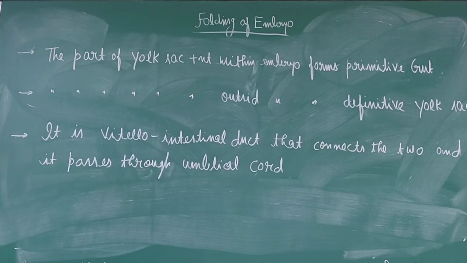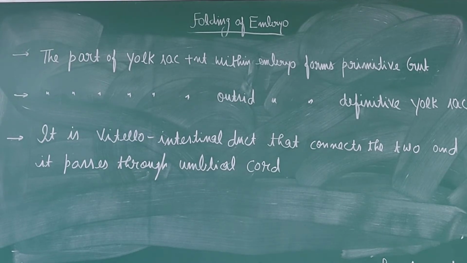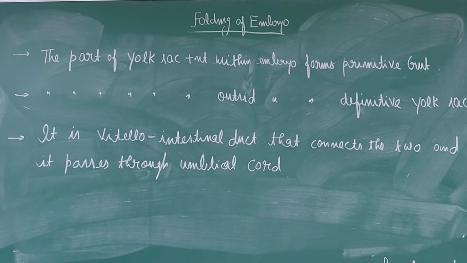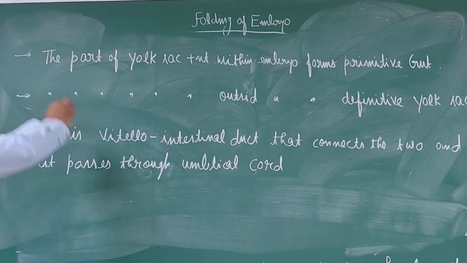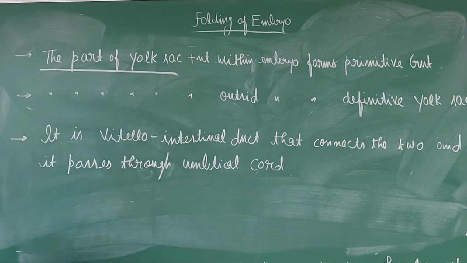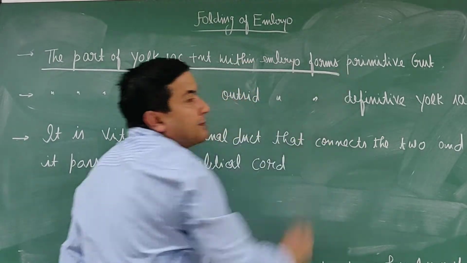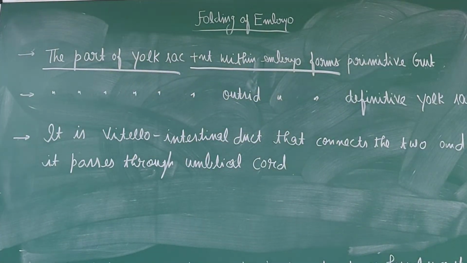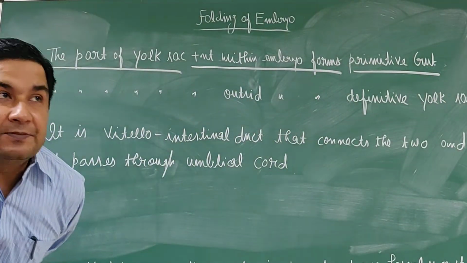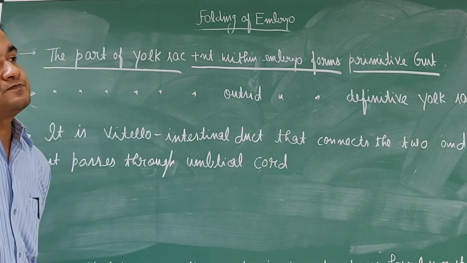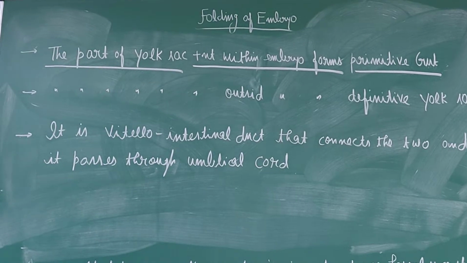Now, as the yolk sac undergoes the hourglass constrictions as a result of the convergence of the foldings ventrally, the part of the yolk sac that is present within the embryonic fold or the embryo forms the primitive gut, which forms the major part of the gastrointestinal tract.